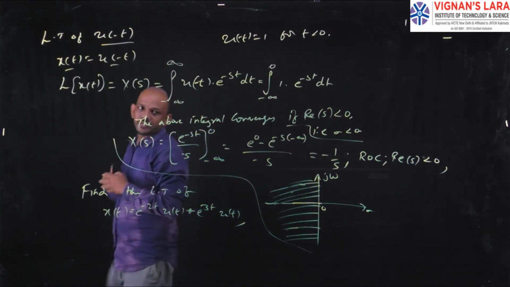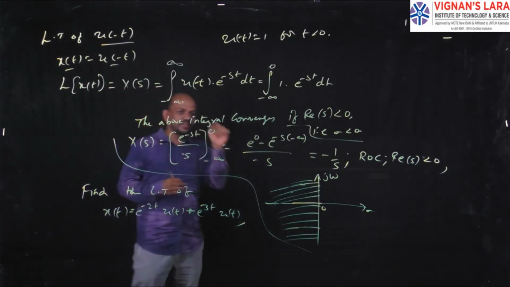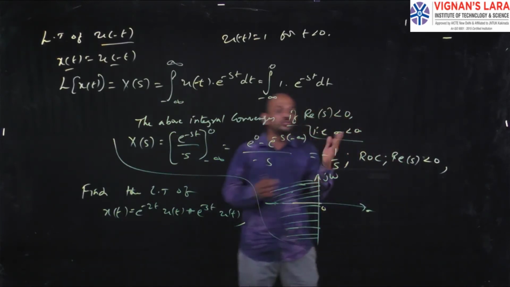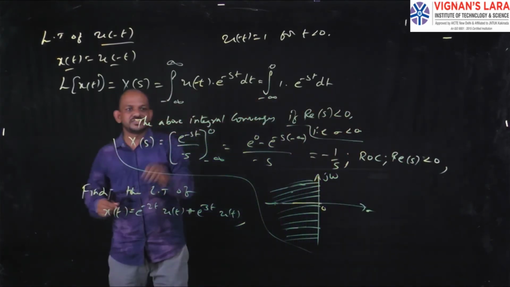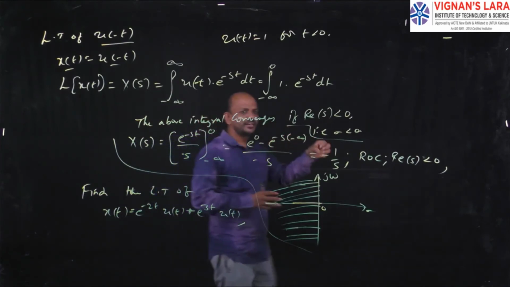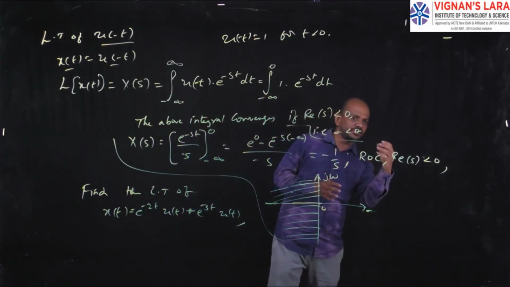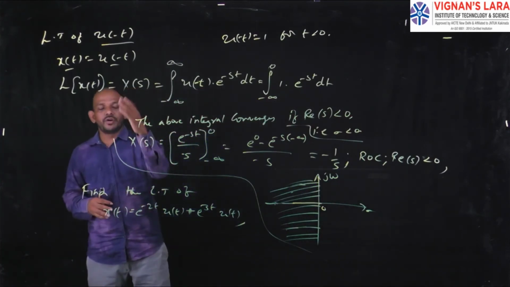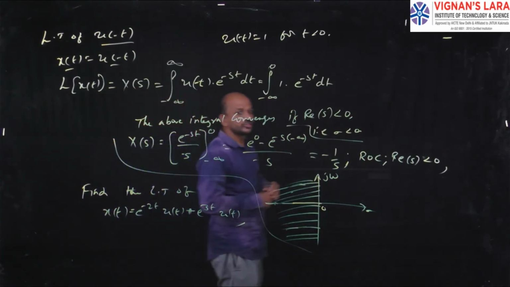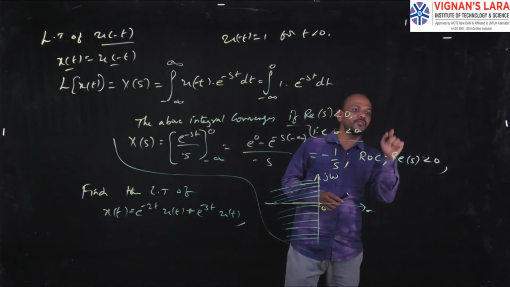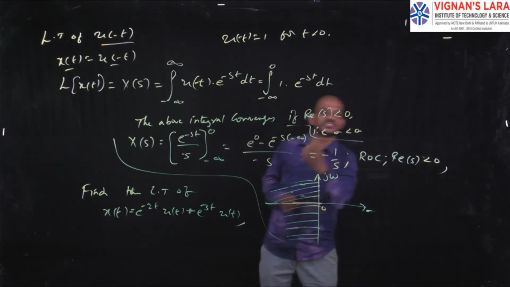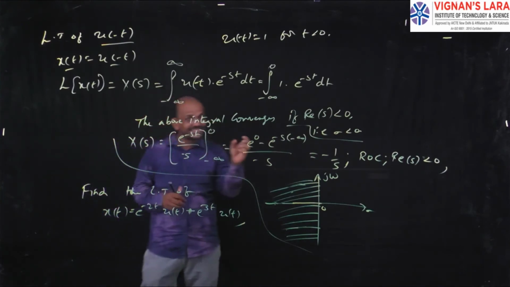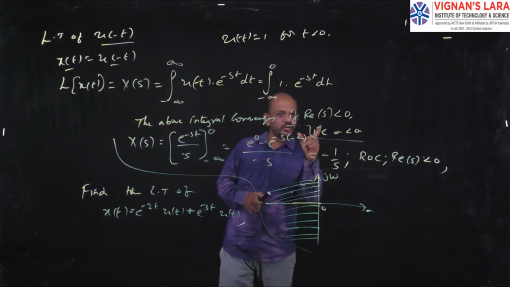Up to now, we saw it with u of t, that is, e power 2t into u of t, e power 8t into u of t, e power minus 8t into u of t. So the region of convergence is real part of s greater than that value of sigma, whatever it may be. Here, u of minus t is a left-sided signal, so the region of convergence is the real part of s less than that value of sigma. So that is the only change.